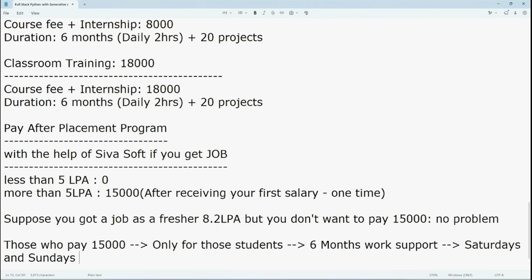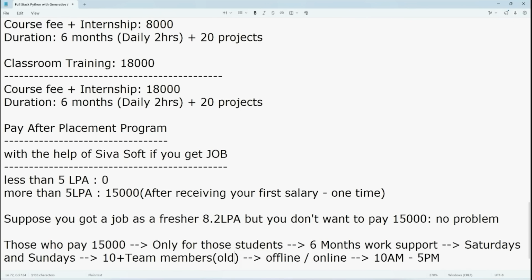So nearly 10 plus team members are available in our institute. Support will be through offline and online, but the support timings will be 10 a.m. to 5 p.m., only Saturdays and Sundays. Actually, these team members are nothing but what? Our old students, nothing but your seniors.